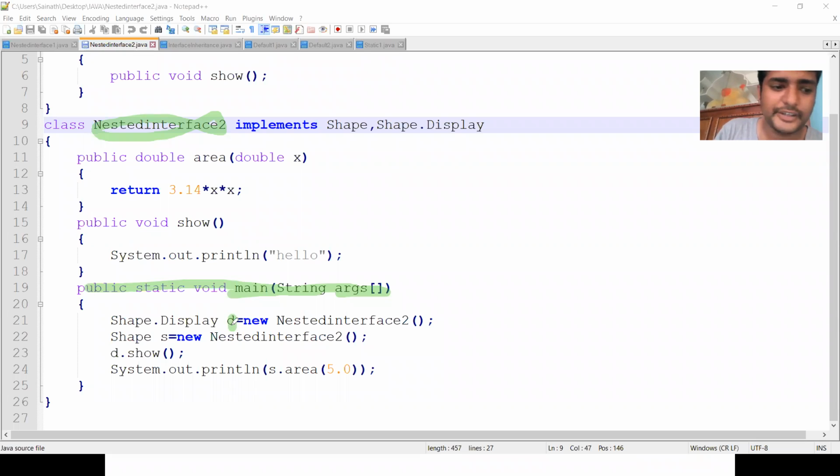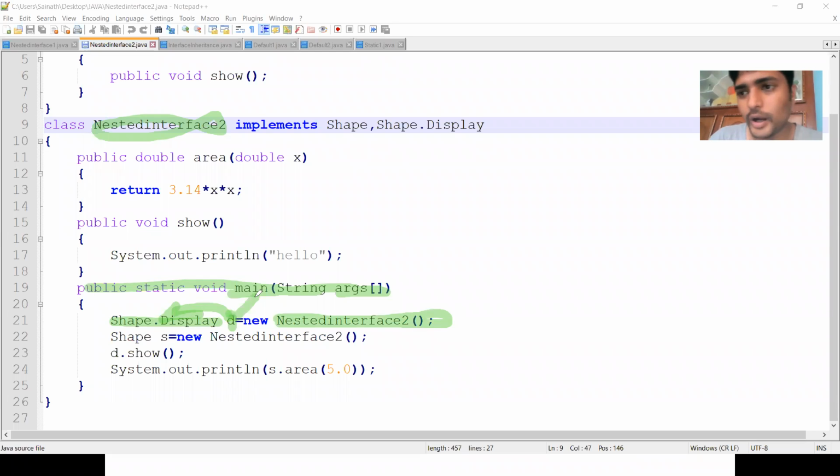Here we have two interfaces, so we are creating two objects. First I am creating an object of the inner interface type. The inner interface is Display, which is the inner interface of the interface Shape, so I give the type as Shape.Display, equal to new and the class name NestedInterface2.